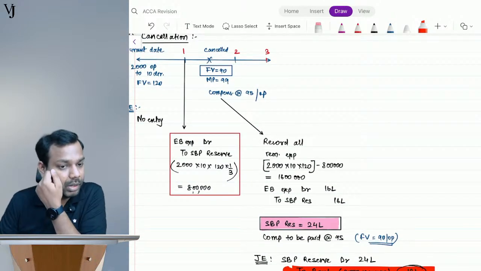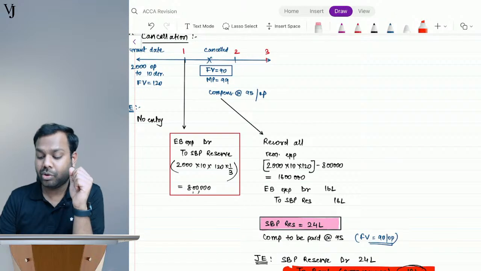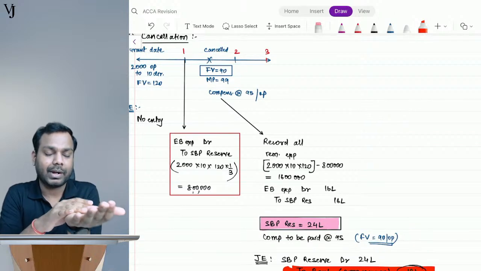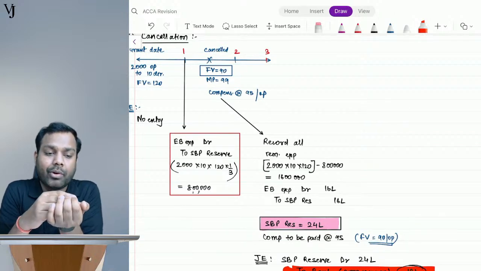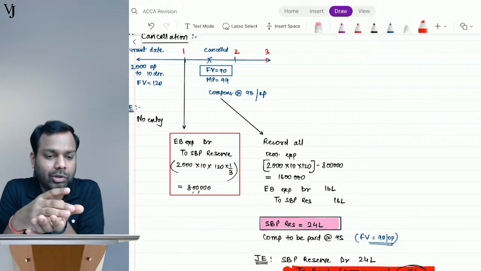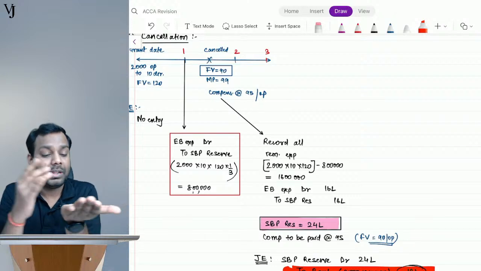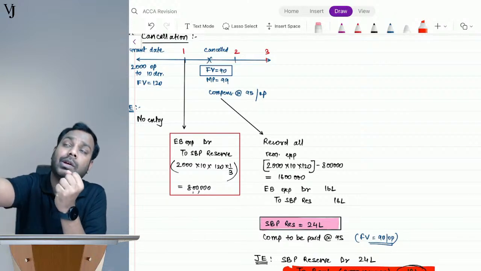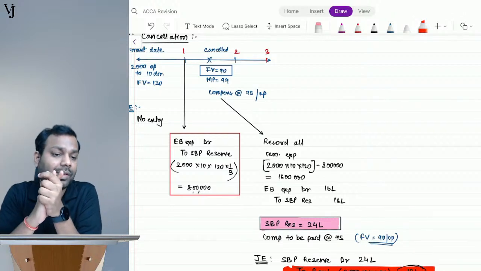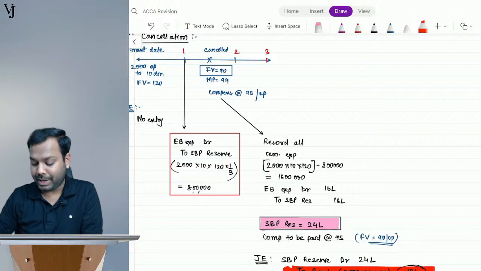You say fair value and intrinsic value seem the same. Nutan, no, fair value and intrinsic value are not the same, because IFRS 2 says that the fair value of an option has to be calculated using a different model called the Black-Scholes model. Intrinsic value is directly calculated: the share price minus the exercise price. But the Black-Scholes model even uses future projections, whether it will increase or decrease, taking the probability factor. I believe Vishaka and Nutan, we have discussed this in our regular classes also, how that valuation is determined, so let's not go into detail for that as of now.